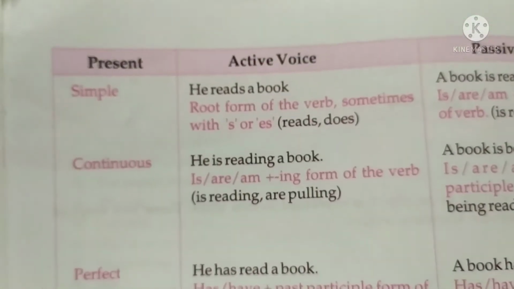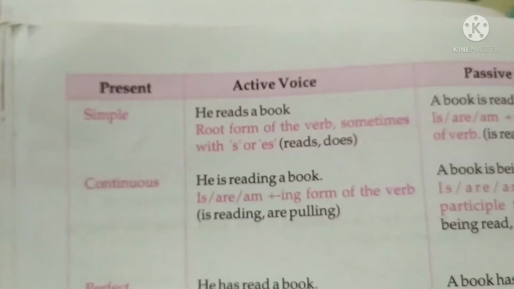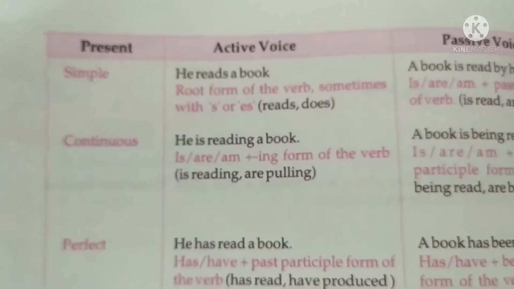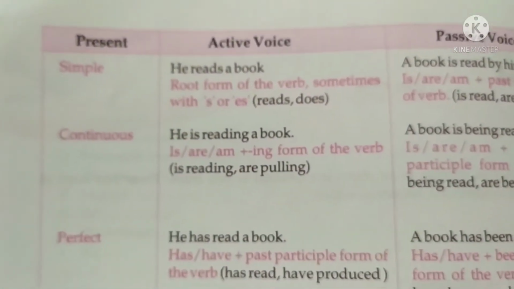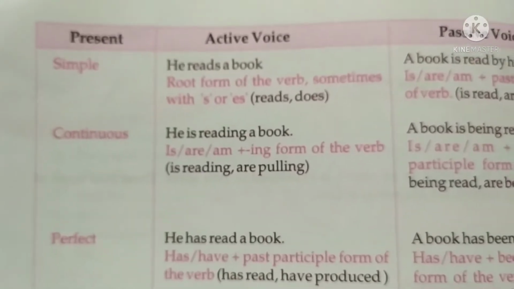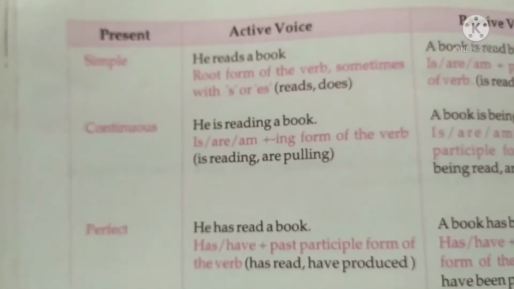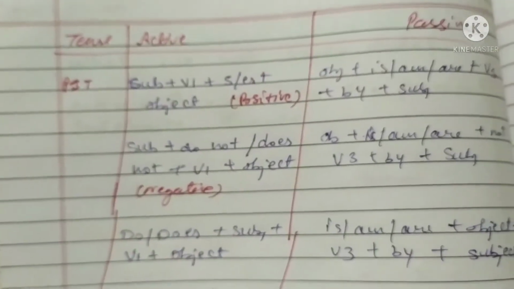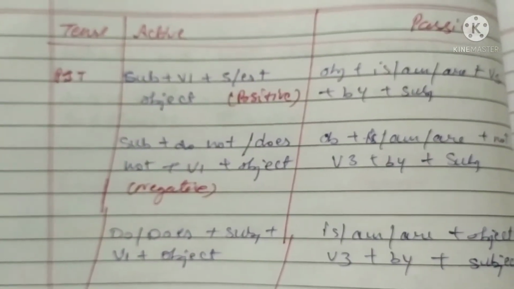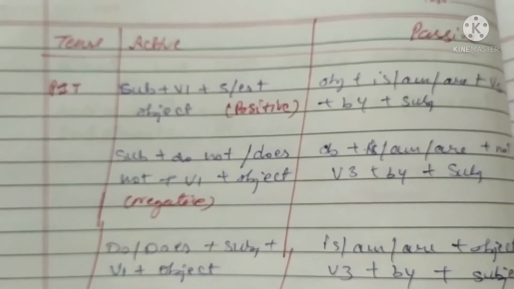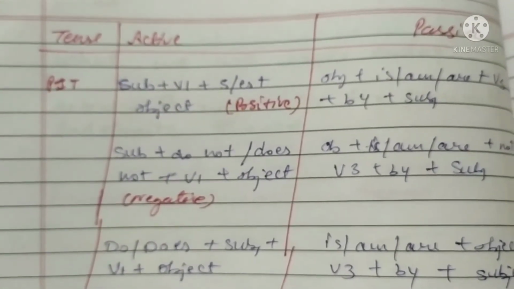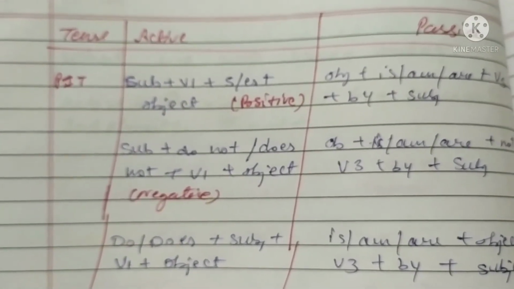When talking about present indefinite changing from active to passive voice, three forms are there. First is positive, negative, and interrogative sentence. You can see on your screen, this is the chart of present indefinite tense, how to change active to passive.